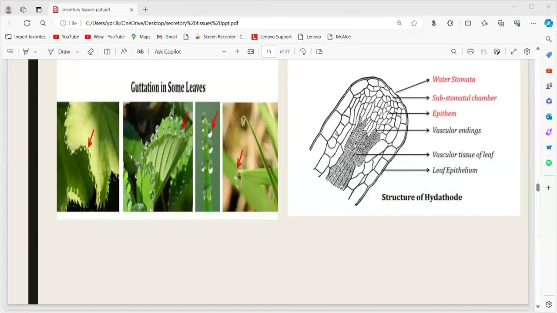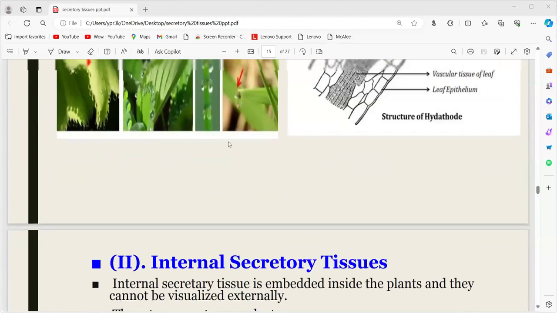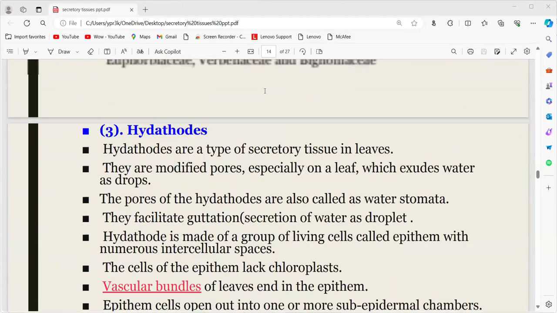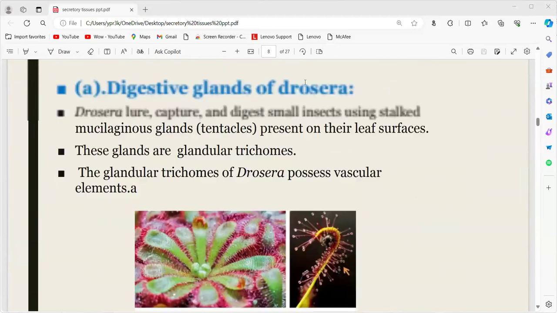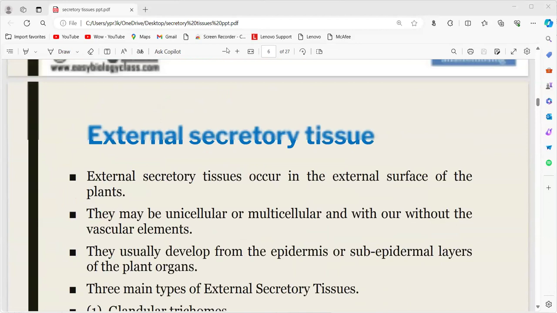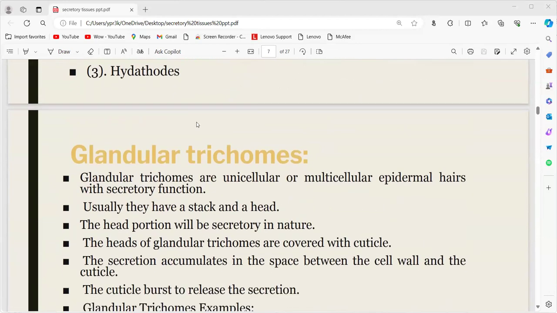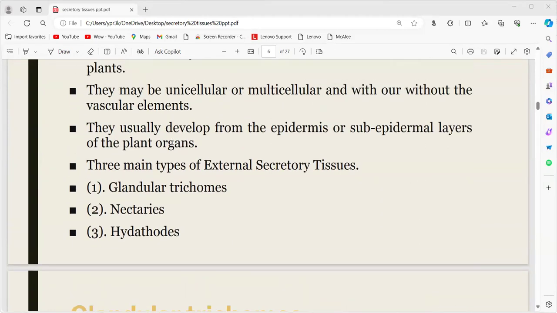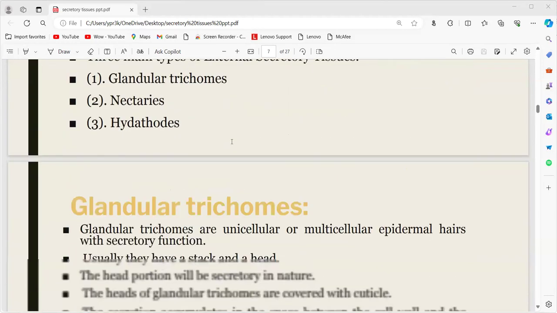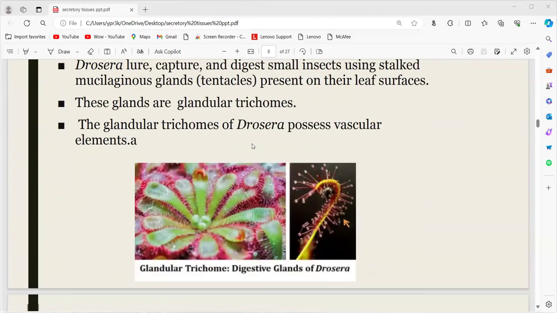This is the structure of the hydathode. It contains a small opening covered with the epithelium, here the substomatal chamber, and here the vascular bundles end, in the epithelium region only. These three are the examples of external secretory tissue. The first is the glandular trichomes, the second is the nectaries, and the third is the hydathodes. They are present on the outside, on the epidermal region, hence the name external. Next one is the internal secretory tissues.